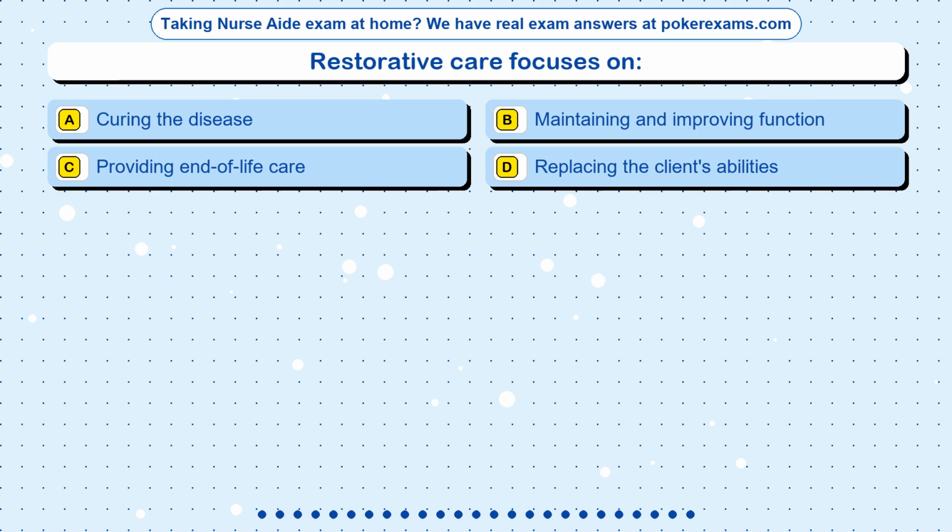Question 24. Restorative care focuses on: Option A, curing the disease. Option B, maintaining and improving function. Option C, providing end-of-life care. Option D, replacing the client's abilities.